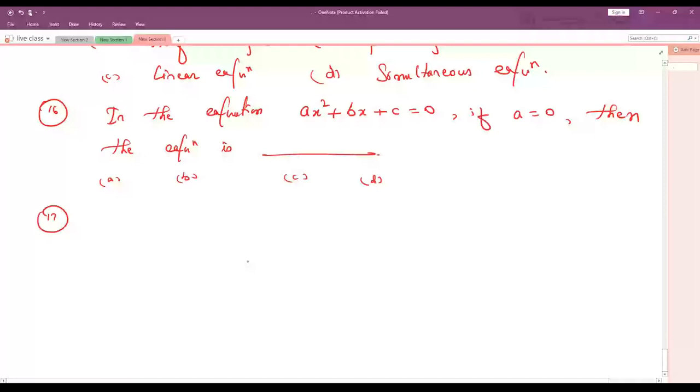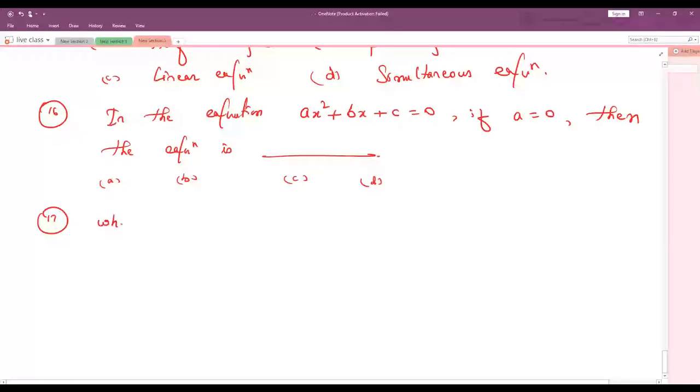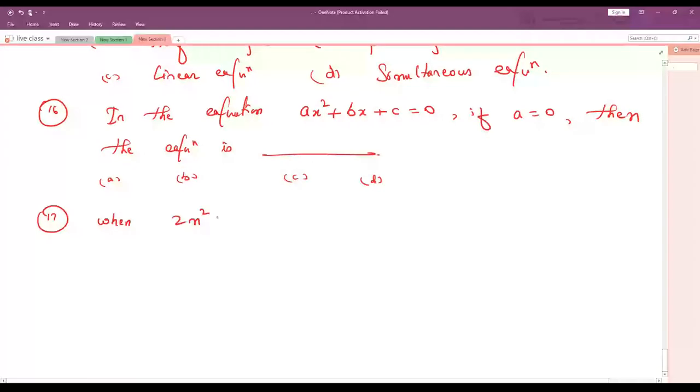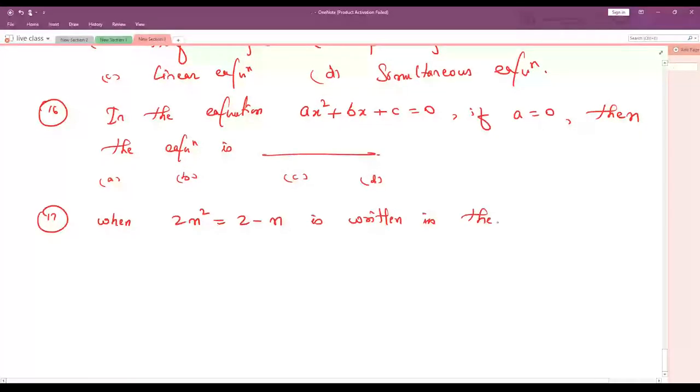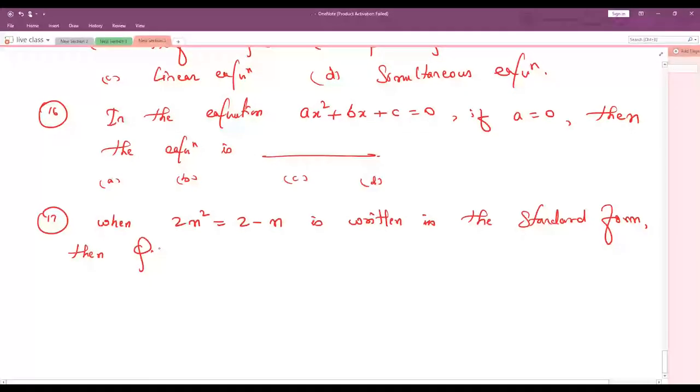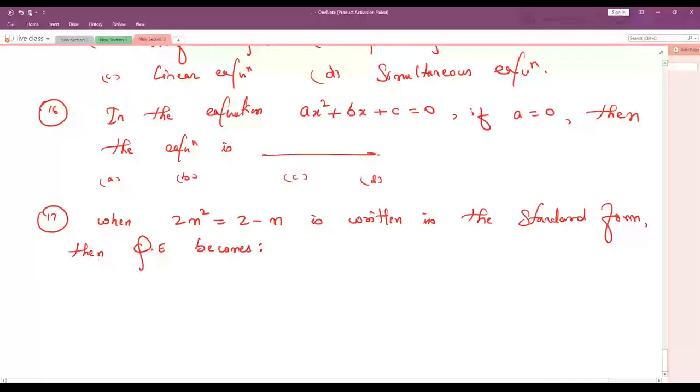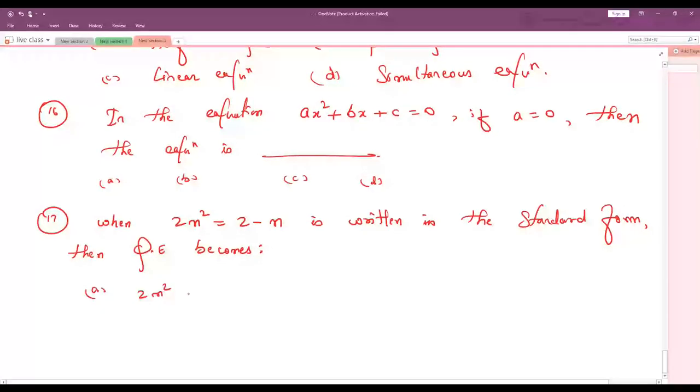Instead of that, let me take one more question. When 2m square is equals to 2 minus m is written in the standard form, then quadratic equation becomes option A, 2m square plus m minus 2 is equals to 0.